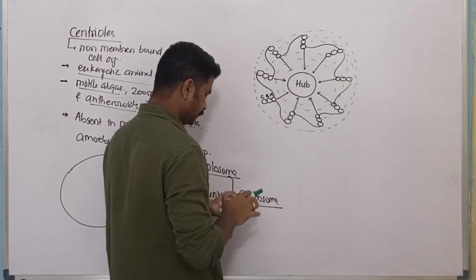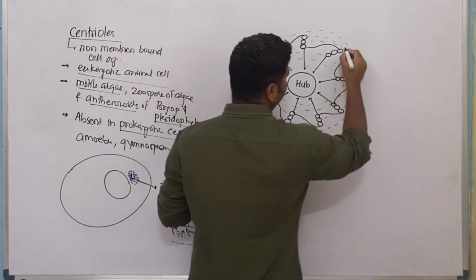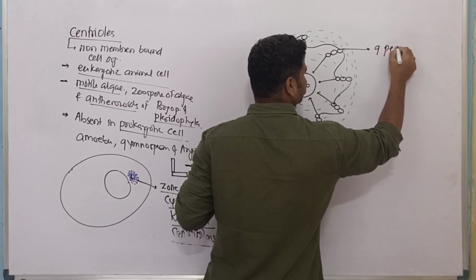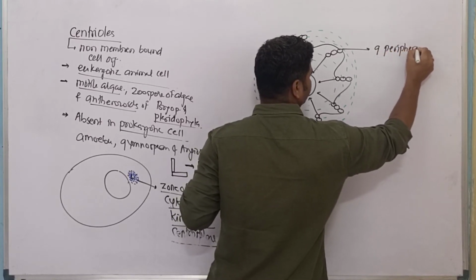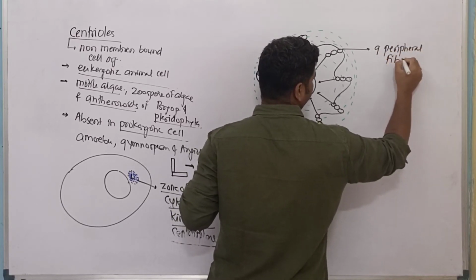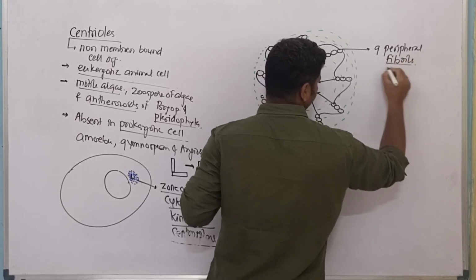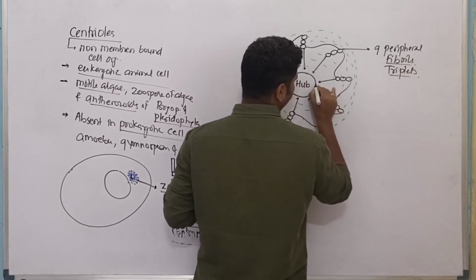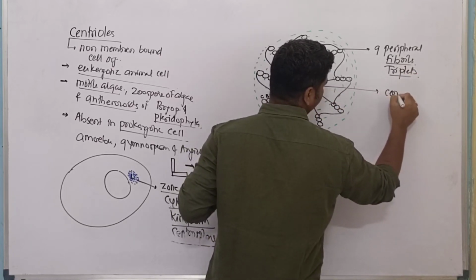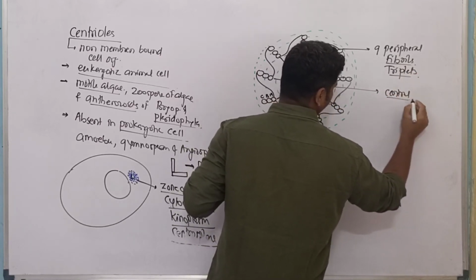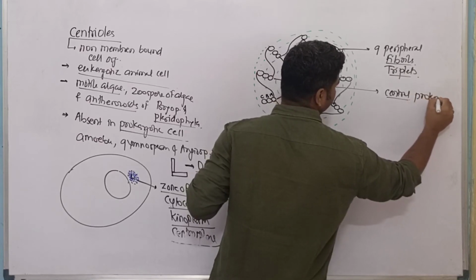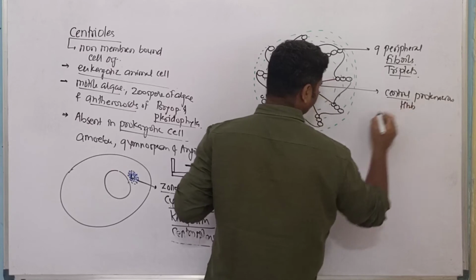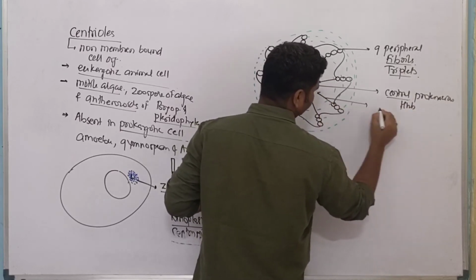Okay, so here we are having these 9 peripheral fibrils which are in the triplets. This is the central proteinaceous hub. These are the radial spokes.